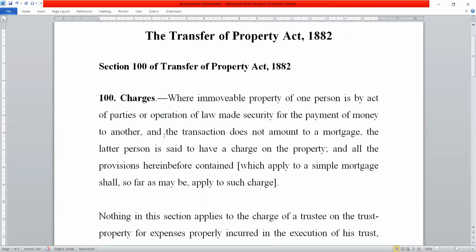Moving further, the transaction does not amount to mortgage. So what do we mean here? Always remember, in mortgage you transfer an interest in favor of the mortgagee. However, in charge there is no transfer of any interest, right? Technically, this is one of the most important differences between the charge and the mortgage: in mortgage there is a transfer of interest, and in charge there is no transfer of interest.